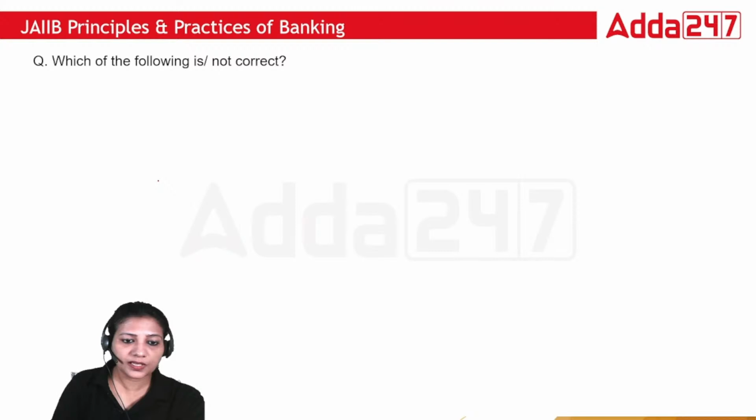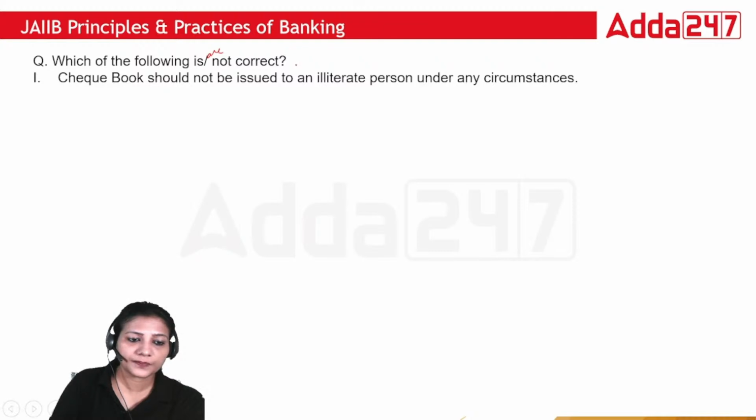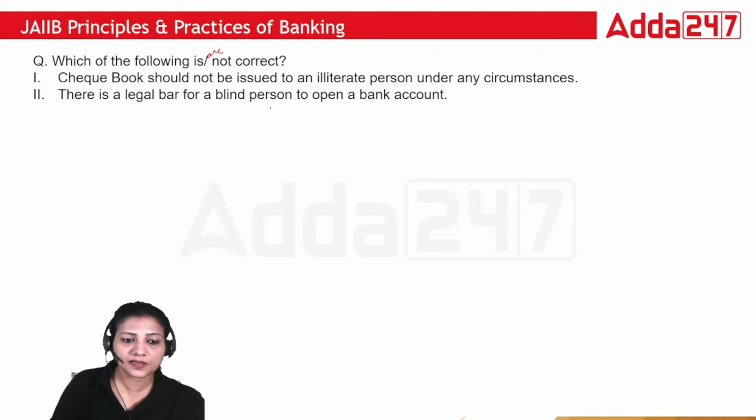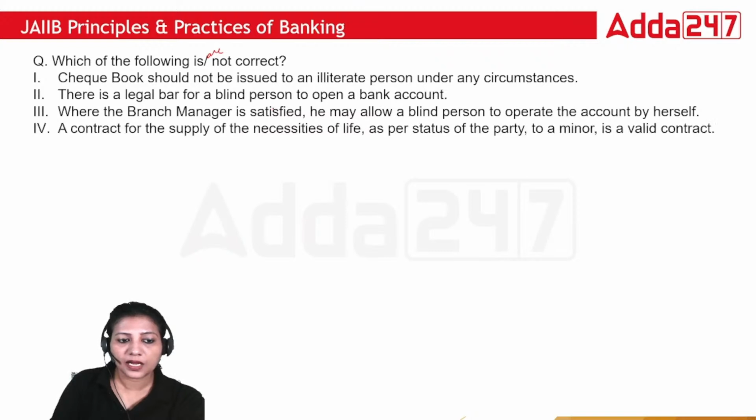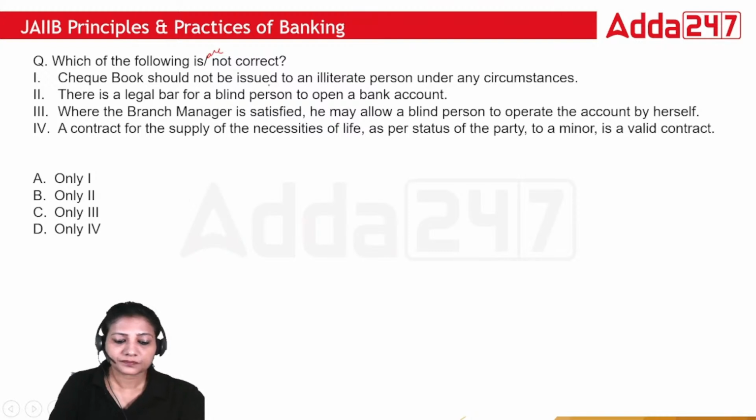Now, which of the following is or are not correct? Checkbook should not be issued to an illiterate person under any circumstances. There is a legal bar for blind person to open a bank account. Where the branch manager is satisfied, he may allow blind person to operate the account by herself. A contract for the supply of necessities of law as per status of the party to a minor is a valid contract. Only one, only two, only three, or only four. So which one is not correct?